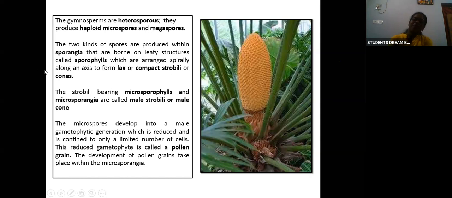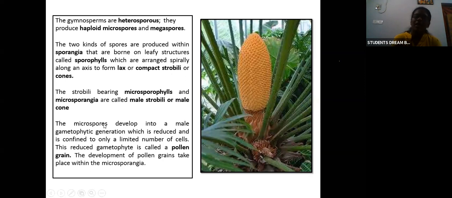called sporophylls, which are arranged spirally along an axis to form lax or compact strobili or cones. So they are arranged spirally to form compact strobili or cones. The structure is called strobili or cones. The strobili bearing microsporophylls and microsporangia are called male strobili or the male cone.